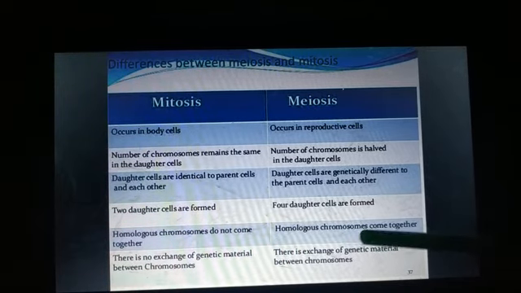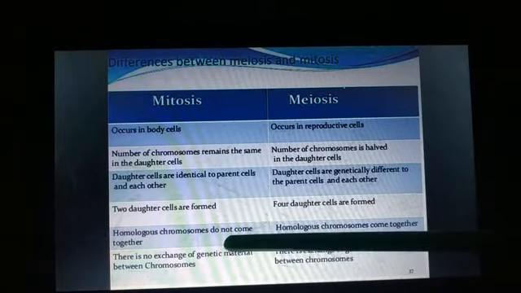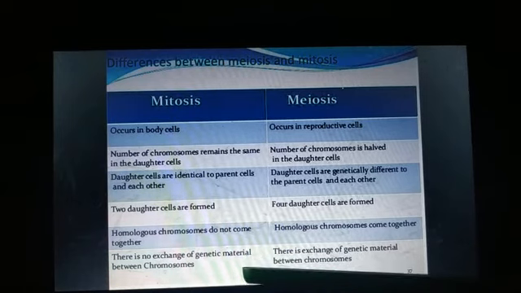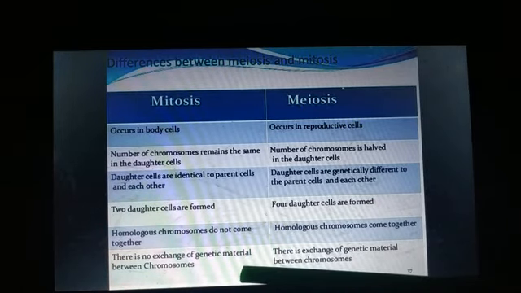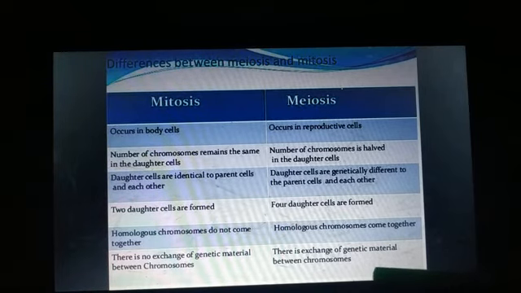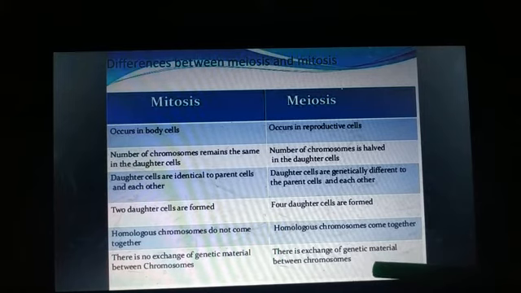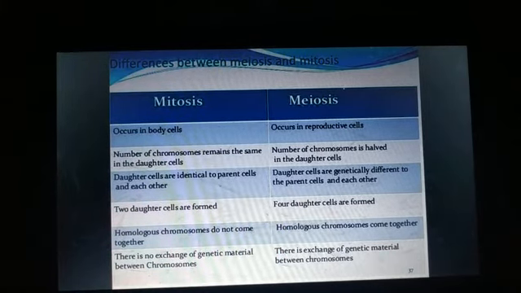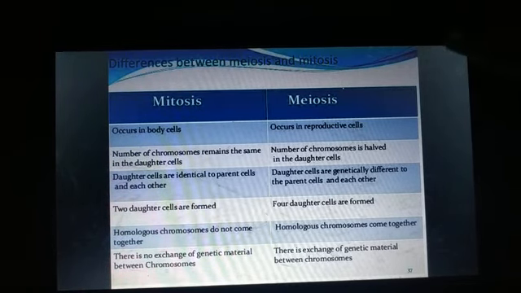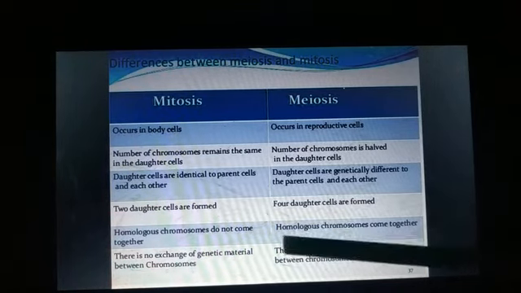In case of meiosis, pairing of homologous chromosomes occurs. So homologous chromosomes come together, but in mitosis homologous chromosomes do not come together. Last, in mitosis there is no exchange of genetic material between the chromosomes. But in case of meiosis, we have seen exchange of genetic material. It occurs between the chromosomes during the crossing over process. And you can include other differences also, like chiasmata formation and synapsis occur in meiosis, which do not occur in mitosis.